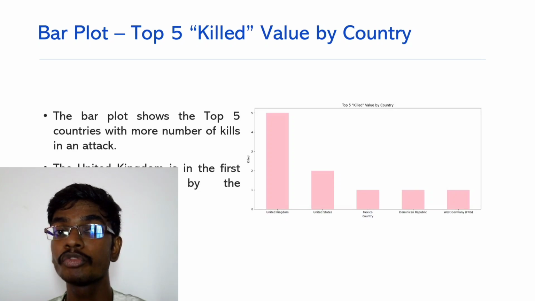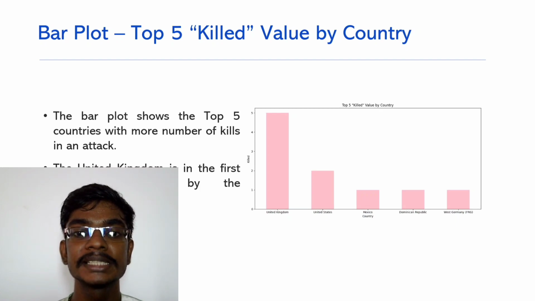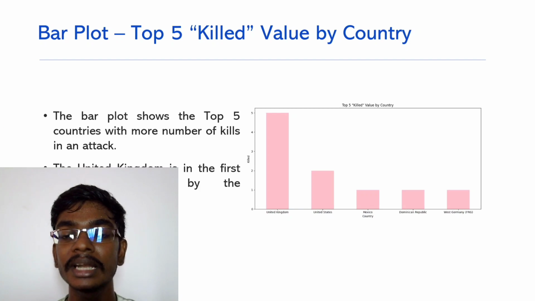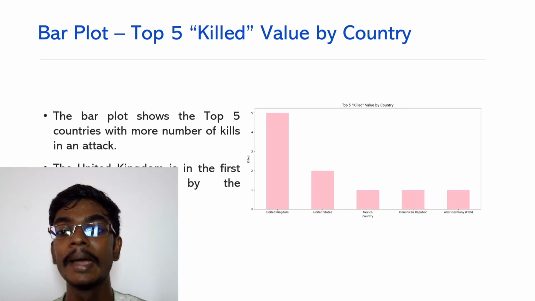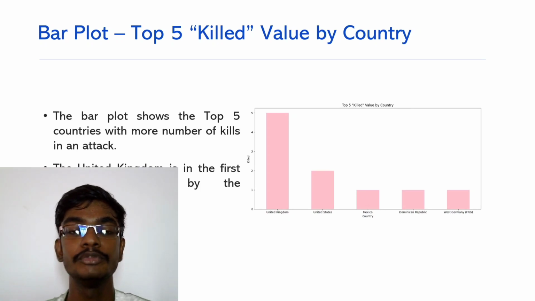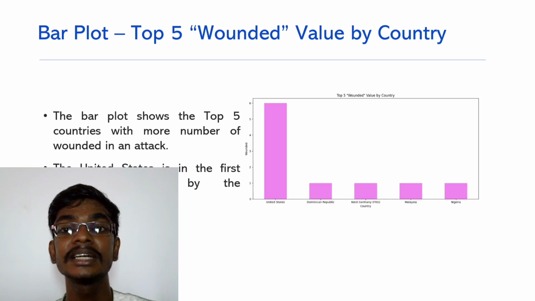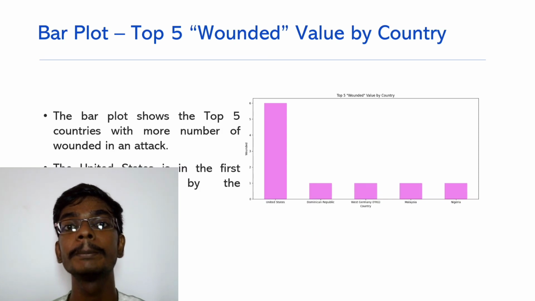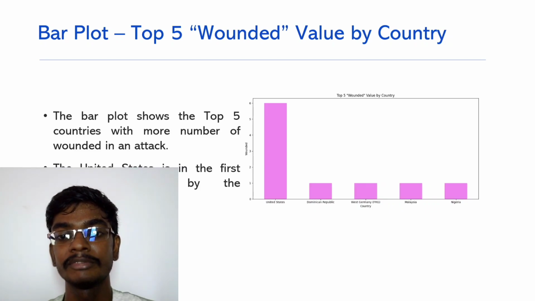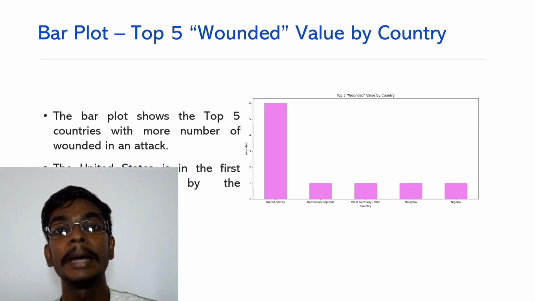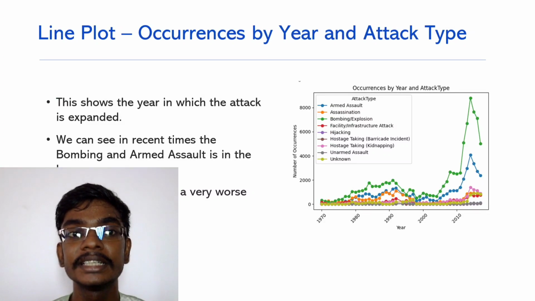Then let's see the top 5 kill values by country. So the United Kingdom is in the topmost place for kill value, meaning the most people have been killed in the United Kingdom, followed by United States, Mexico, Dominican Republic, then West Germany. Then the wounded value by country, which means the country which has the most wounded people after an attack. So here the United States stands first, followed by Dominican Republic, West Germany, Malaysia, and finally Nigeria.